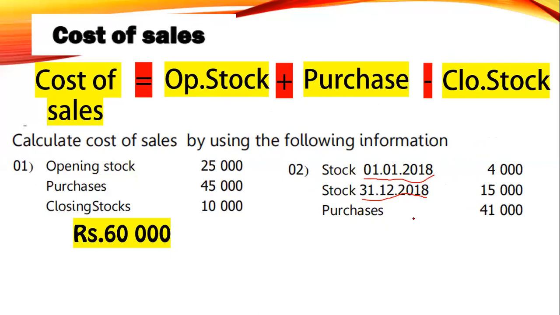So opening stock, closing stock, and purchase. If you apply in the equation, opening stock 4,000, purchase 41,000, so total 45, minus closing stock 15. So your answer is 30,000 rupees. Very good. Okay, let's try this question.